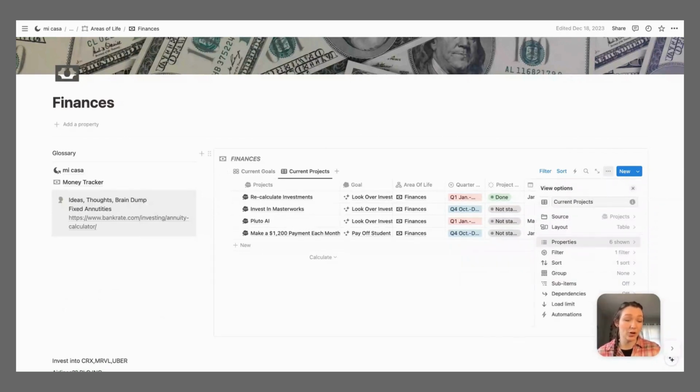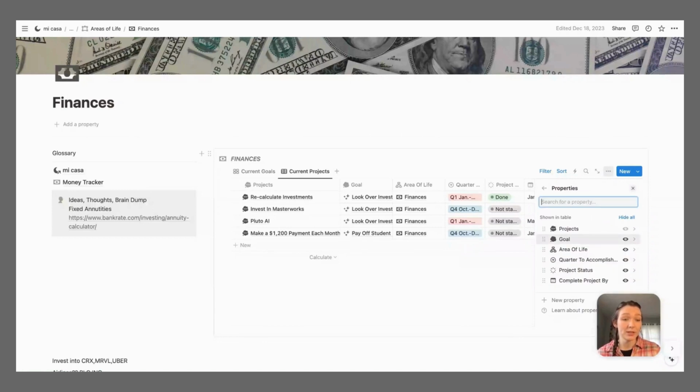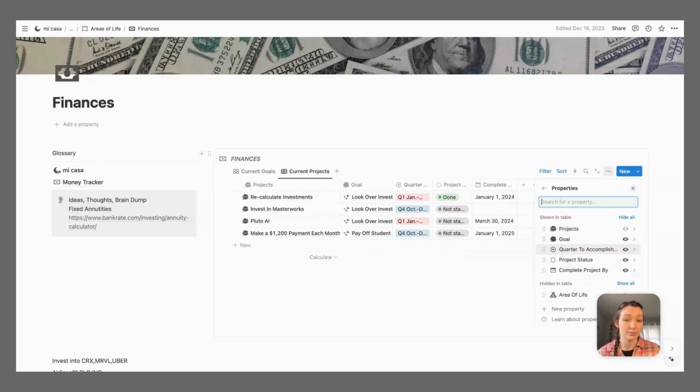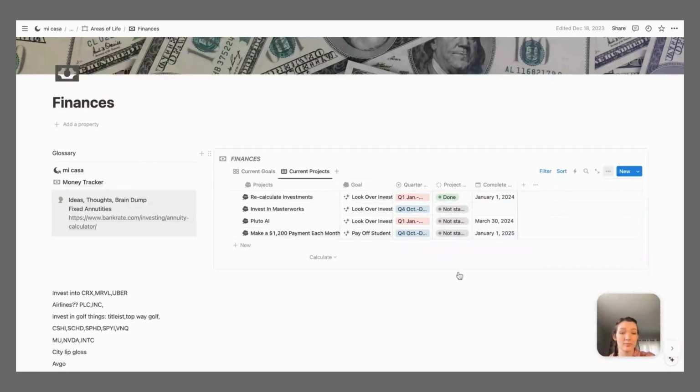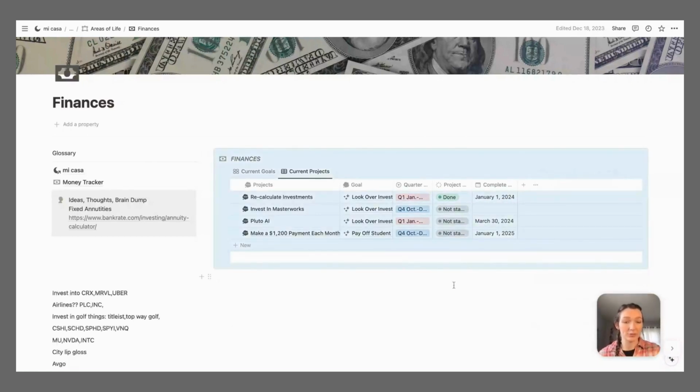The columns are called properties. And then you would just hit this eye to hide that column. Now my cat is moving me.